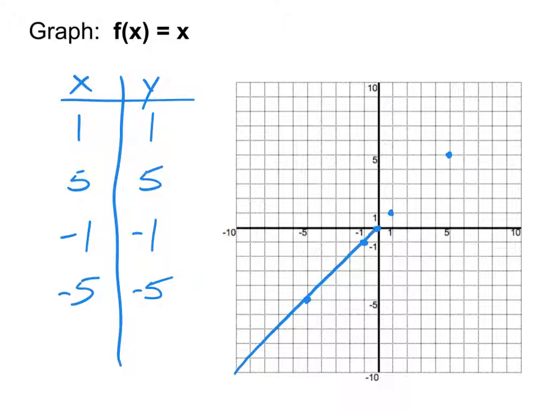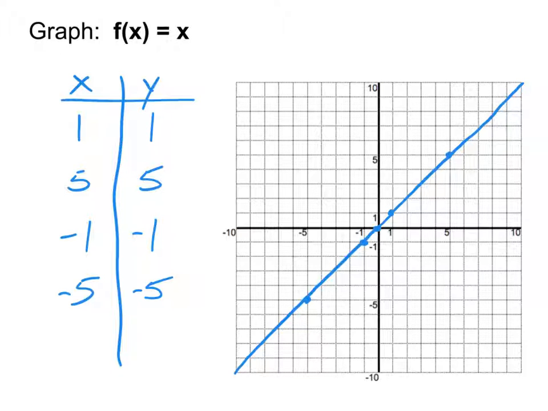This is why absolute value looks the way it does. It's just that the absolute value, because it makes the negatives positive, has the bounce. This is the same idea except it has no bounce. How do I know from looking at the equation that it's going to be a line instead of one of these other funky things? Well, with absolute value, you look for the bars. With a quadratic, you look for the squared. With a square root, you look for the square root. A line comes from the total absence of any of those other functions.